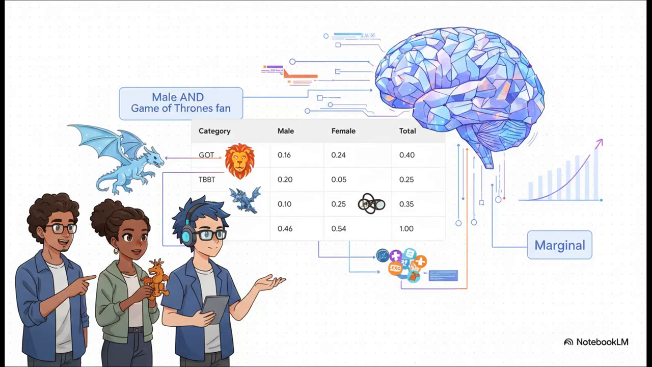And here it is. This table is basically the AI's brain on this specific topic. Every single cell on the inside represents a joint probability. See that 0.16? That means there's a 16% chance that a person we pick at random is both a male and a fan of Game of Thrones. And those totals on the sides, in the margins? Well, those are marginal probabilities. We'll get to those in just a sec.